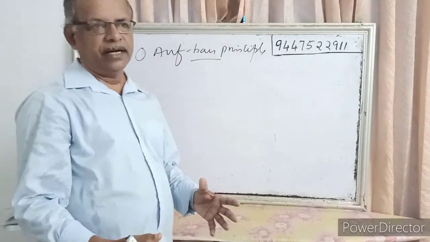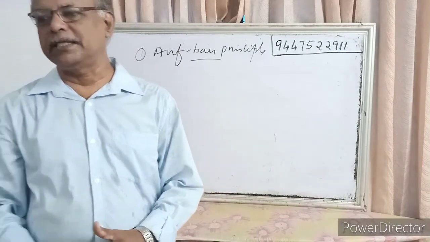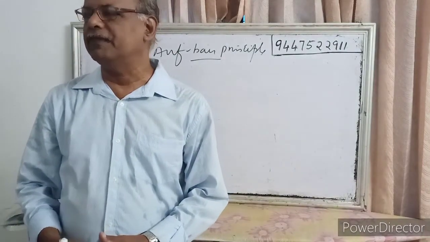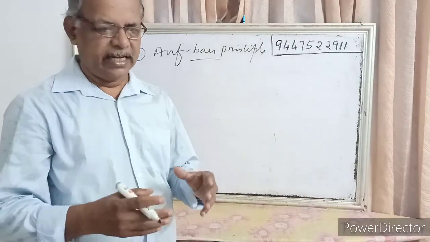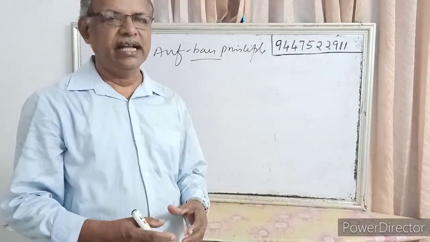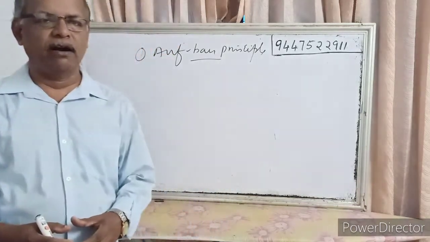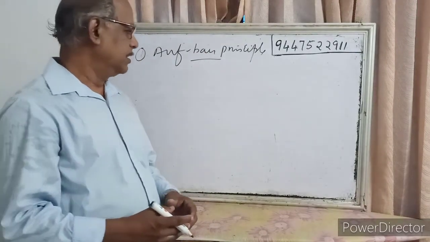What is Aufbau principle? Electrons are filled in the subshells in the increasing order of their energy level.